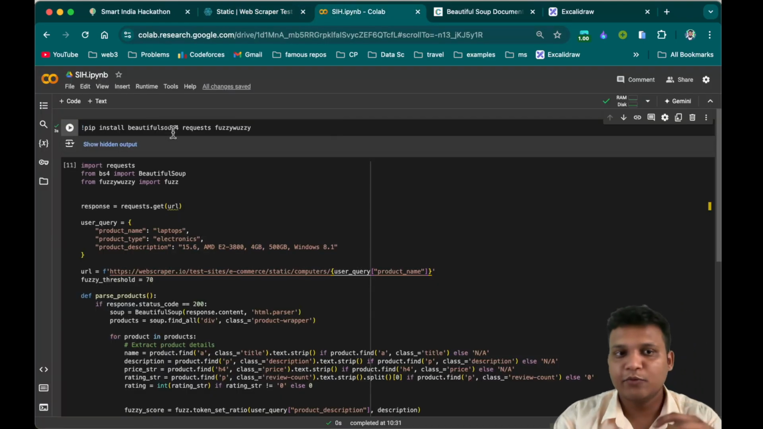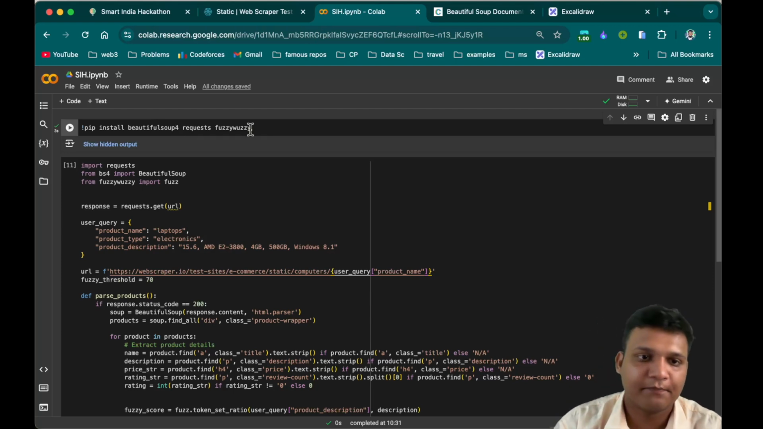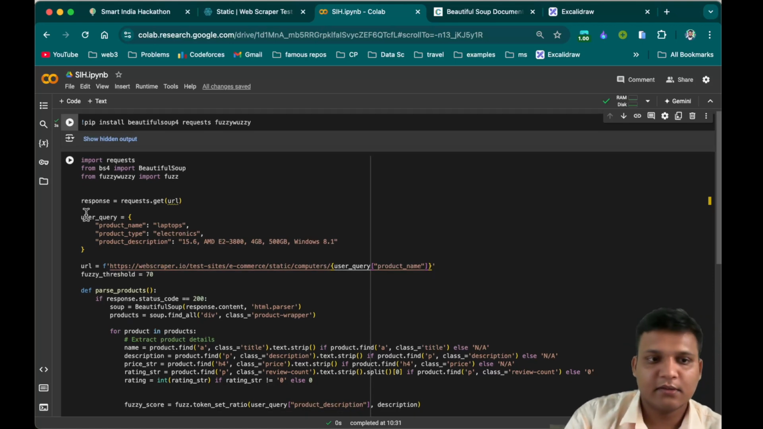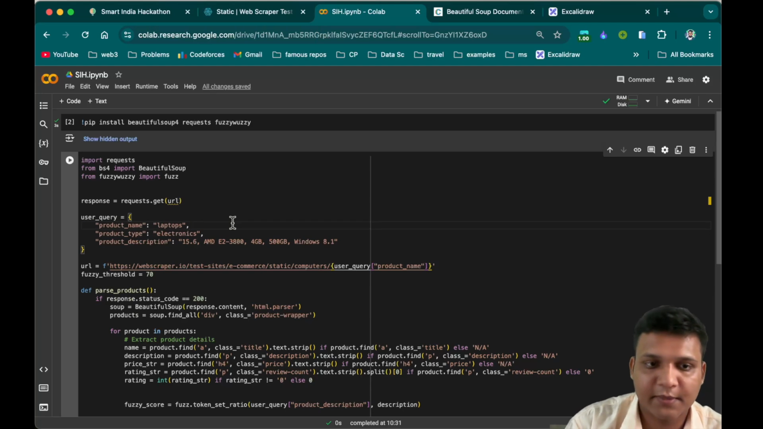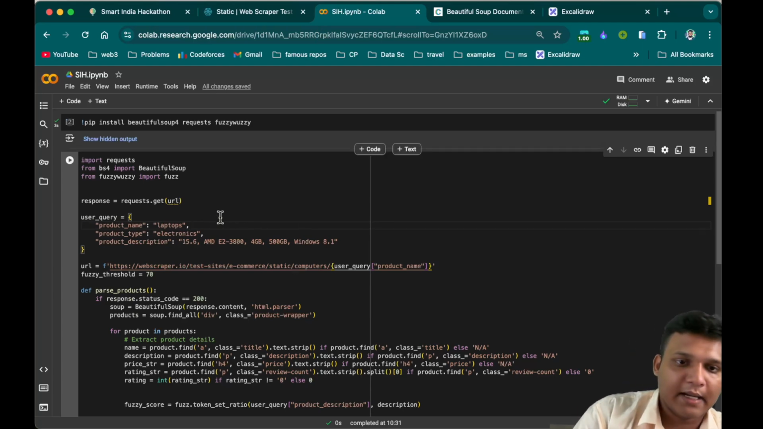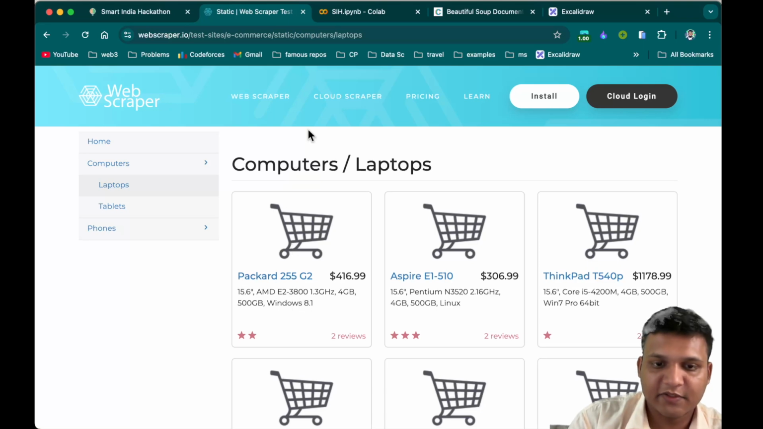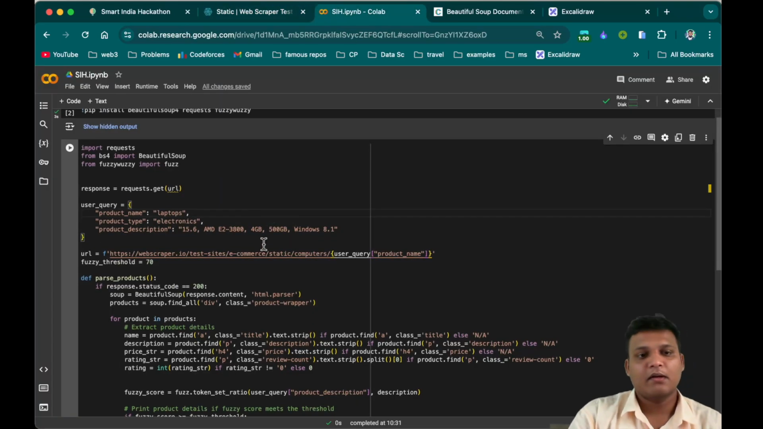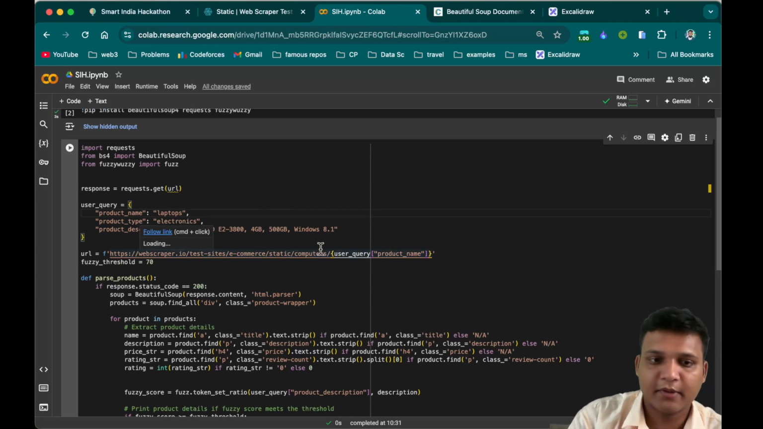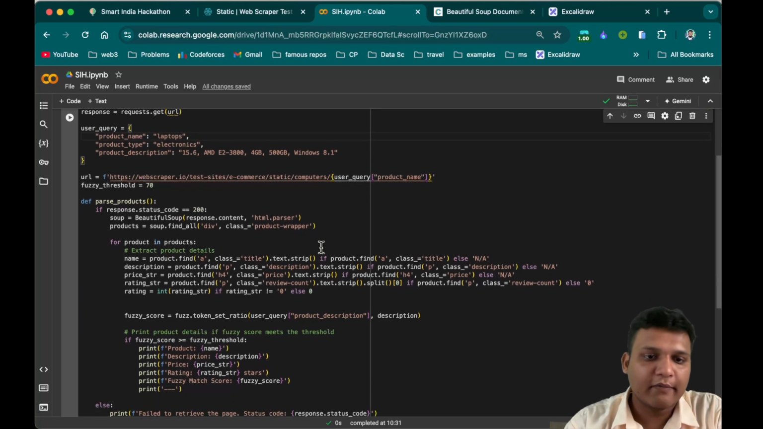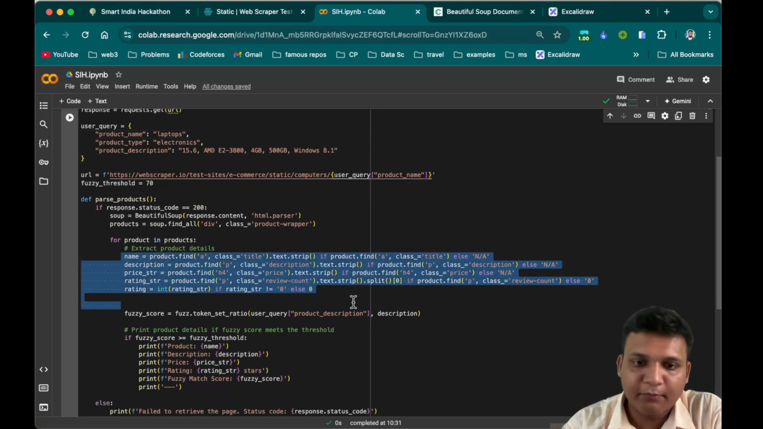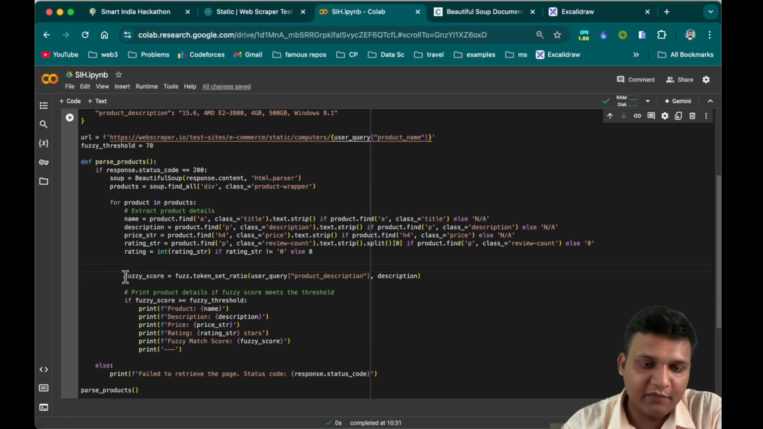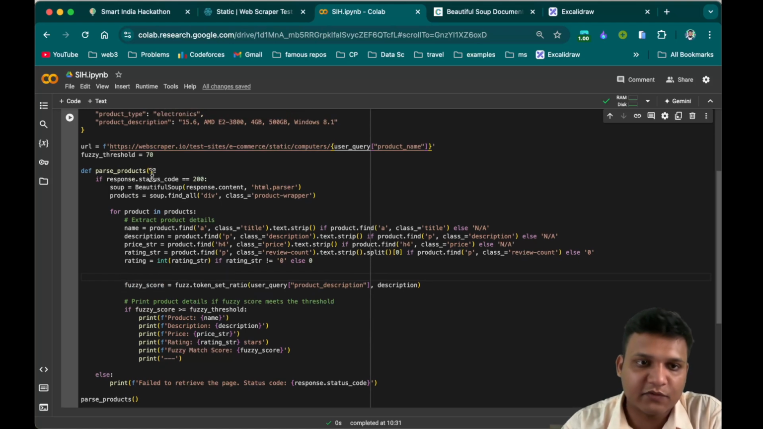As I've discussed, I've used libraries like Beautiful Soup, and FuzzyWuzzy for fuzzy matching. As you can see, there is a user query where the product name is laptop, the type is electronic, and for example I am exactly matching this description, so I have exactly written that, and I've given the web scraper website link. So we are extracting the product details, and if the product details' fuzzy score is greater than our fuzzy threshold, here it is 70, then it will give the information.